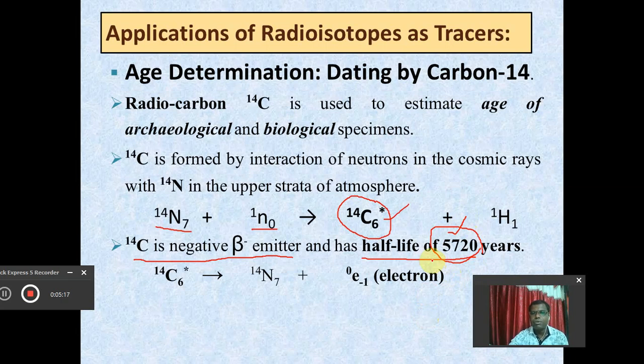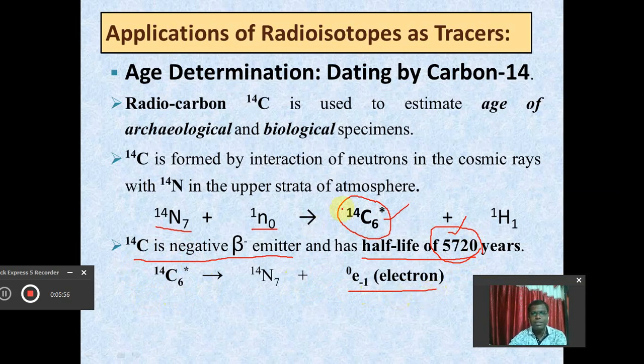It means that for the reduction of the activity of C14 to half of its initial value, it requires 5720 years. So whatever amount of C14 is initially present in the specimen, it will become half of its initial value in 5720 years. This is the half-life period. And during this disintegration, as I told you, it emits the negative beta particle. So this is one of the important points.